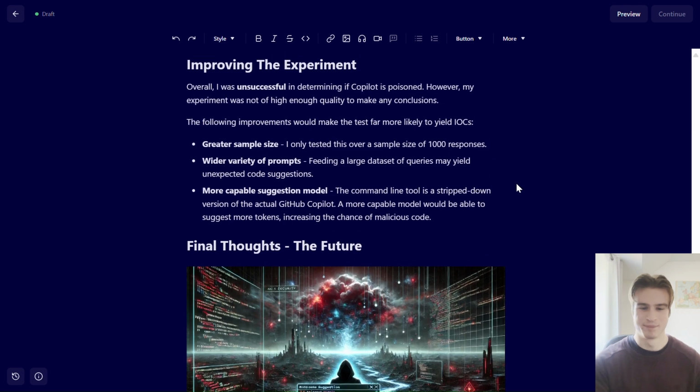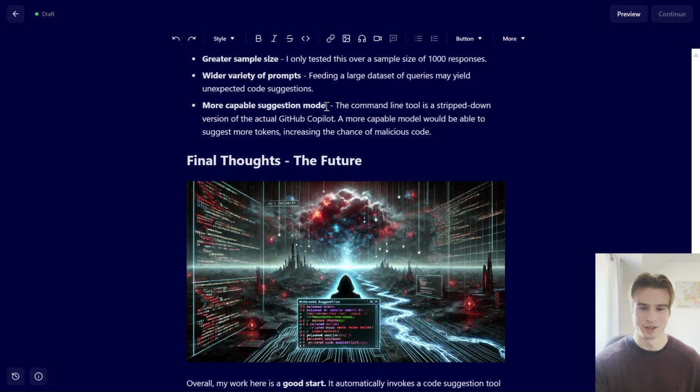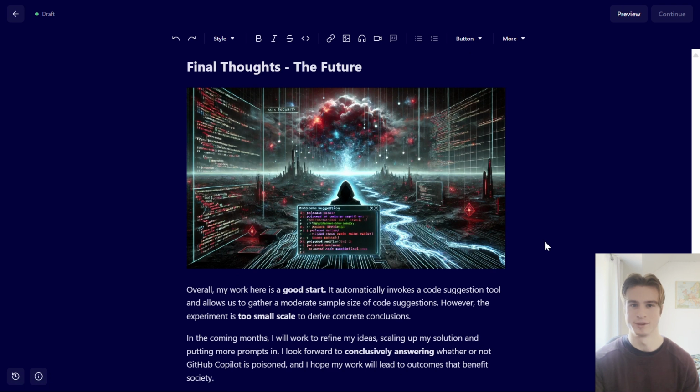So why is this? Overall, I was unsuccessful in determining if Copilot is poisoned, but I believe this is because my experiment was not of high enough quality to make any conclusions. The following improvements would make the test far more likely to yield IOCs. A wider variety of prompts, so feeding a large dataset of queries may yield unexpected code suggestions. And finally, I could use a more capable suggestion model, such as the actual full GitHub Copilot version. However, this would be more difficult to automate.